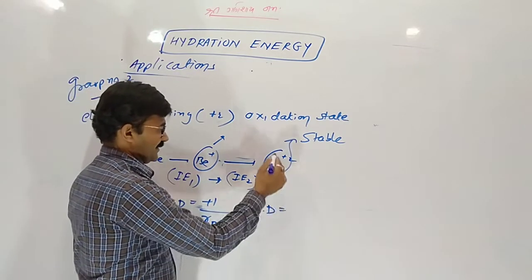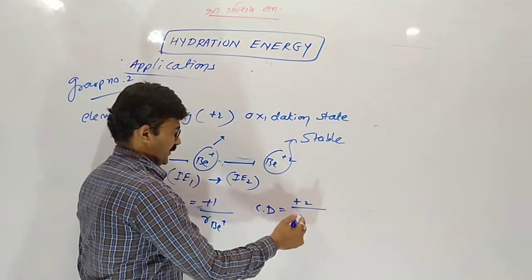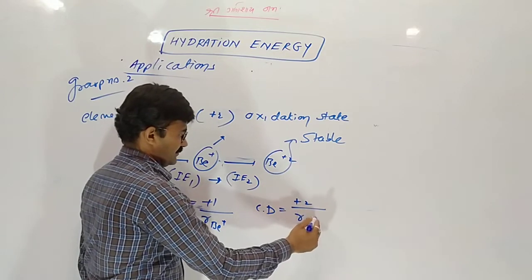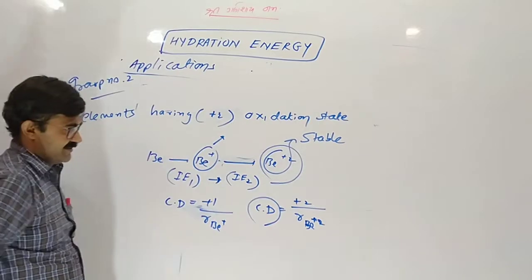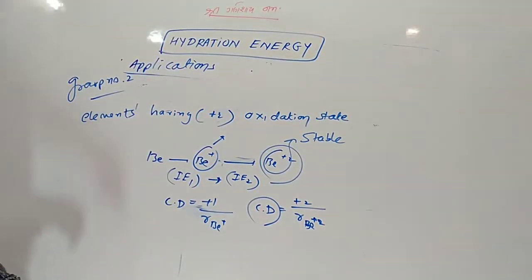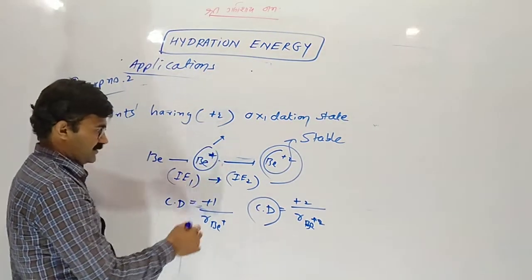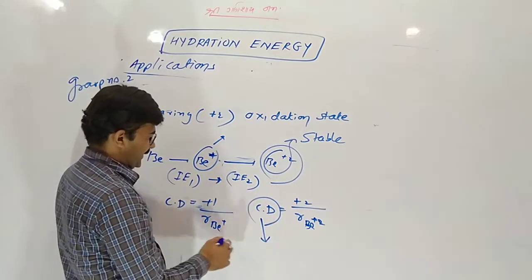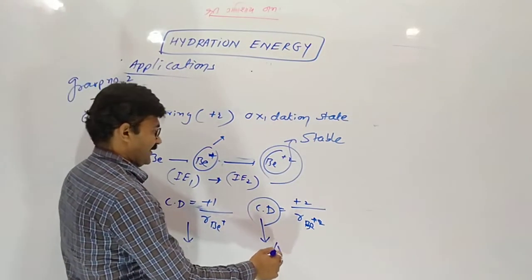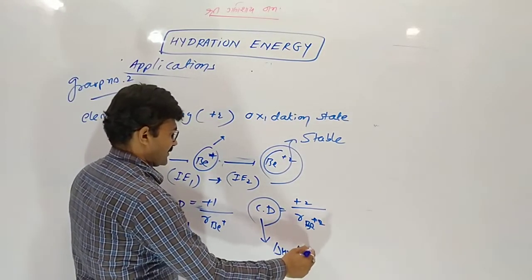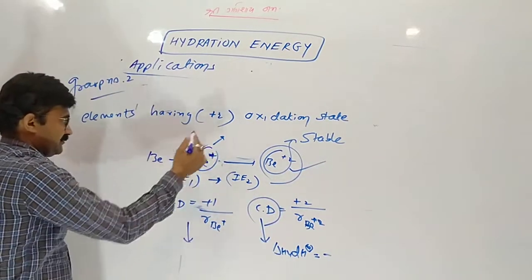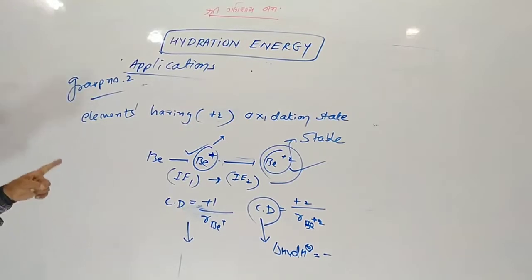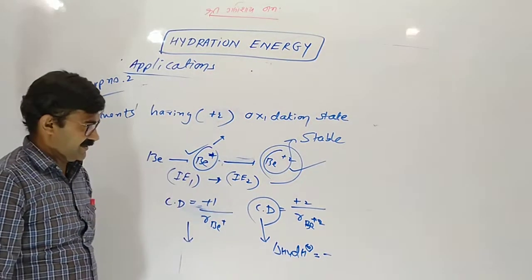Here take the charge density, +2 upon radius. So here the charge density is highest in the case of beryllium +2, then +1. So when it comes in contact with water, hydration enthalpy is highest in the case of beryllium +2, then beryllium +1. So it gives a +2 ion.